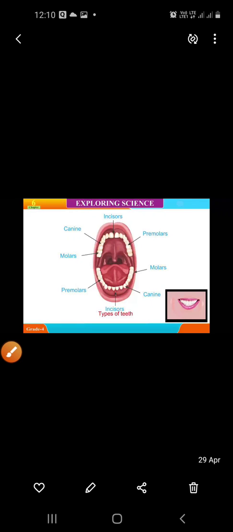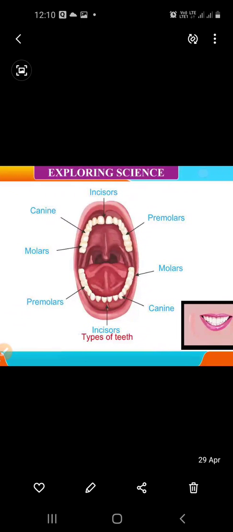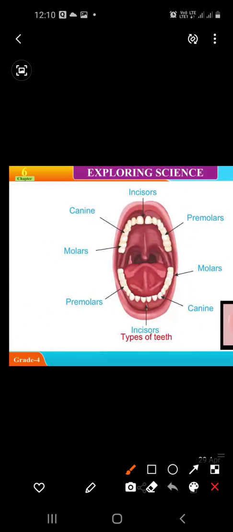Now, let's talk about types of teeth. You can see here the clear picture of types of teeth. Here you can see two jaws: this is the upper jaw and this is the lower jaw.